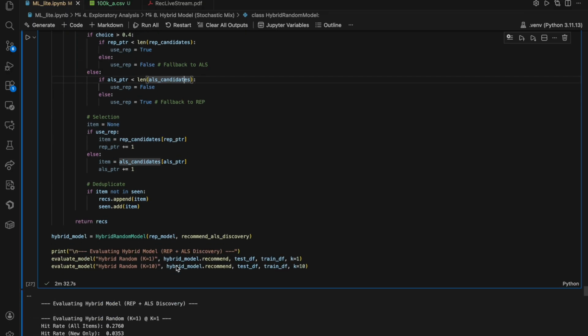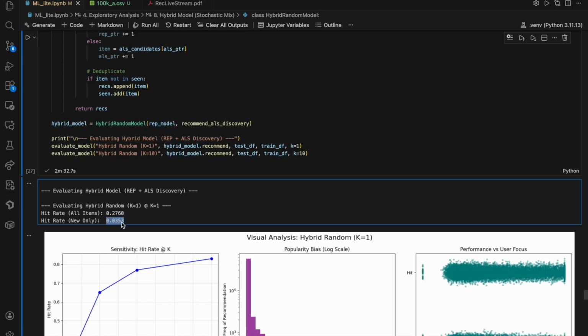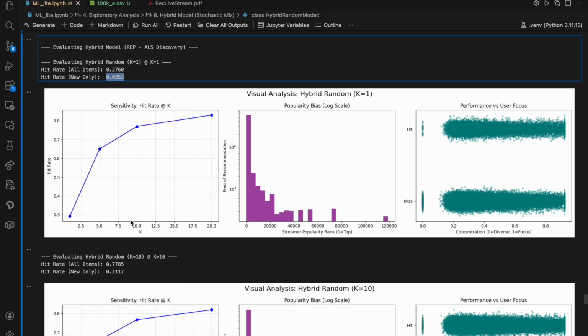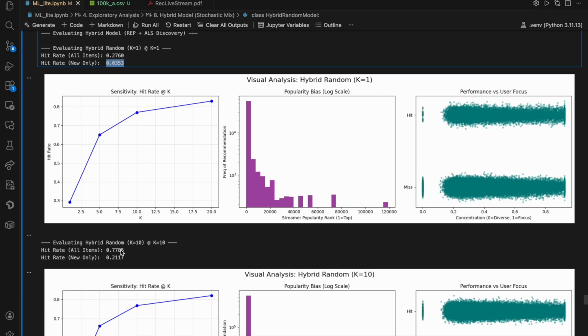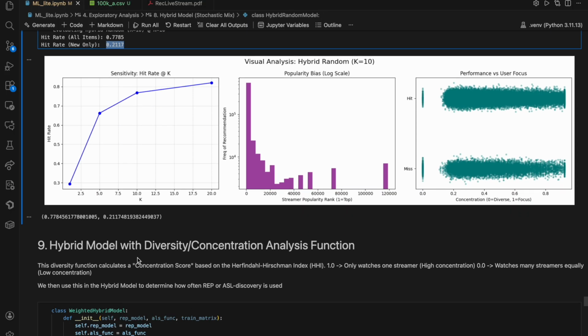And this performed really surprisingly well. The hit rate at all items wasn't nearly as strong as rep, but it performed decently well at recommending new items. And when you expand it to a higher range of hit rates, the randomness kind of had a chance to give you the best of both worlds. So we saw overall hit rates of 77% within the top 10 recommendations and 21% for new recommendations. It's simple, but it works.